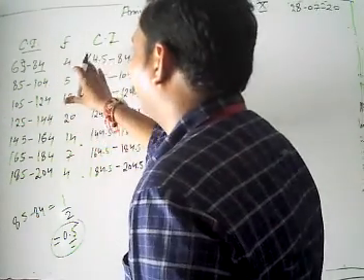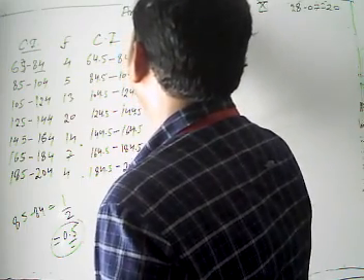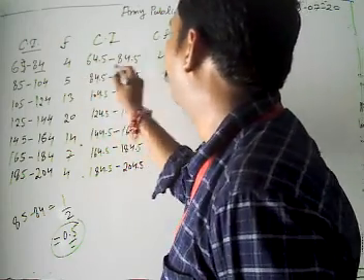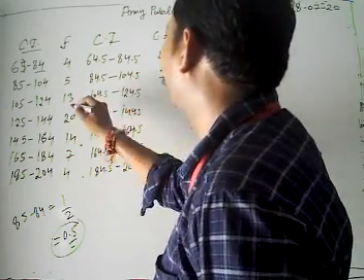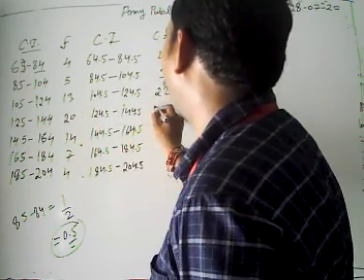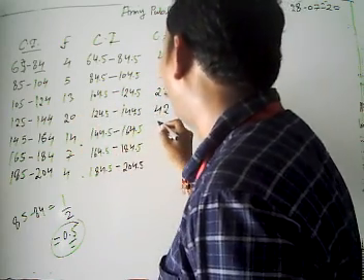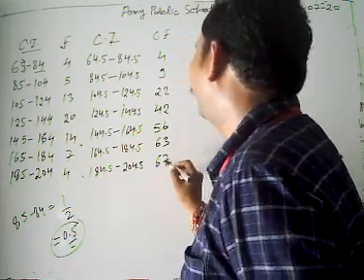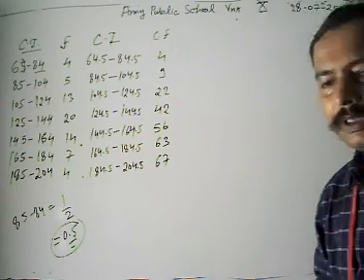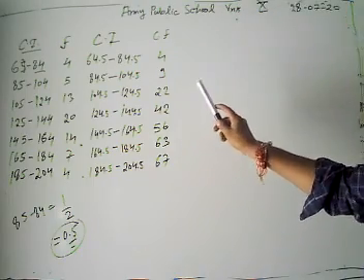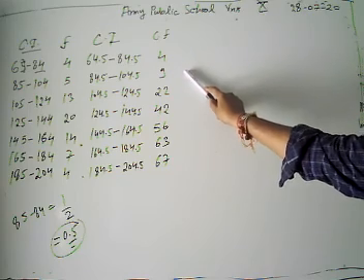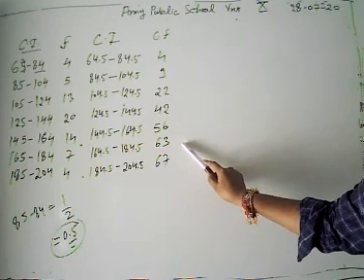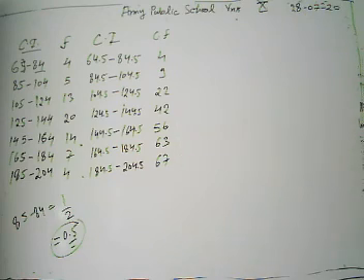After converting our class interval to a continuous series, we find our cumulative frequencies. How can we get them? 4 plus 5 is 9, 9 plus 13 is 22, plus 20 is 42, plus 14 is 56, plus 7 is 63, plus 4 is 67. Look, we get our cumulative frequencies: 4, 9, 22, 42, 56, 63 and 67.